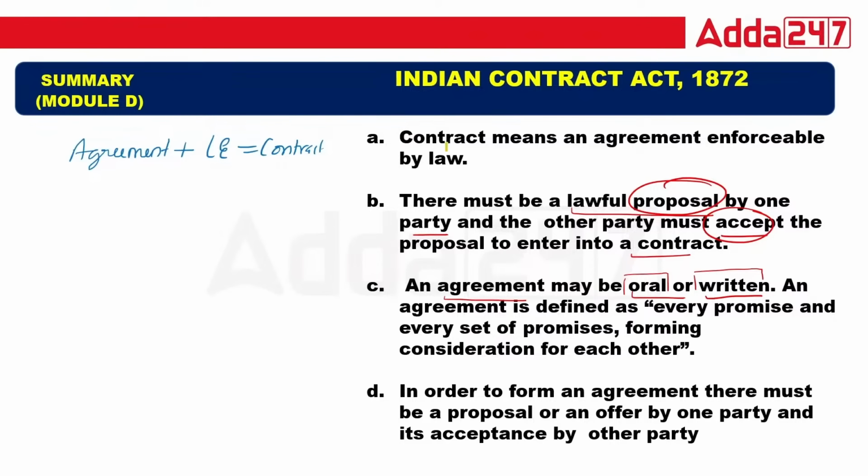See, in the first one, the definition of contract is there. In this, the definition of agreement is there. So agreement means every promise, or set of promises, forming consideration for each other. Now, what is consideration? Suppose Nikita ma'am has given the car. So the car is consideration for the other party, and the other party is giving me the rupees. So rupees is consideration for me. So this is called consideration. So in an agreement, when consideration is there, that is called a legal agreement.